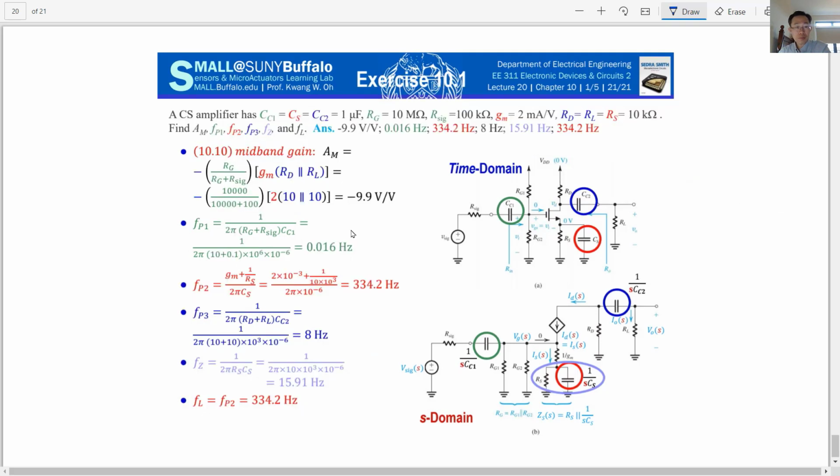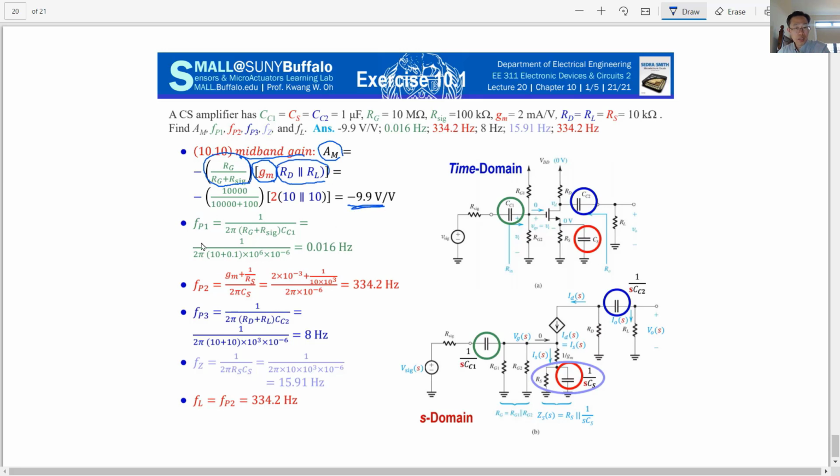Then we can also calculate the mid-band gain. This is called AM. Mid-band gain has 3 components, right? From the green color signal, you go down about this scale, and then the middle part, the transconductance, times the last part, the resistance. And that is about 10.